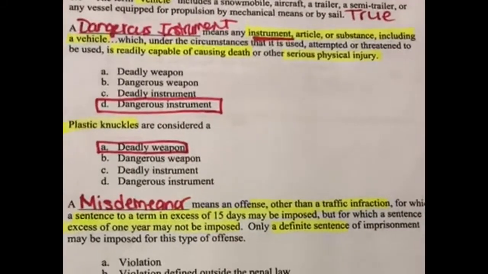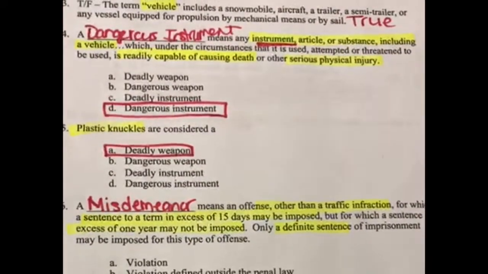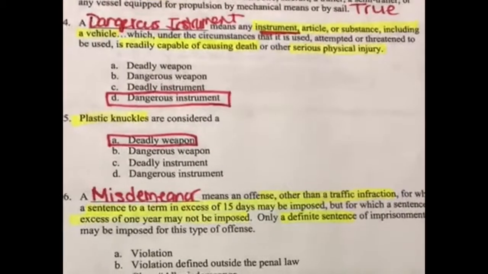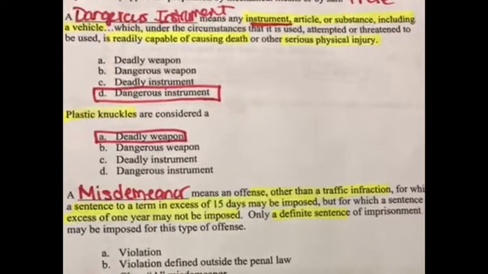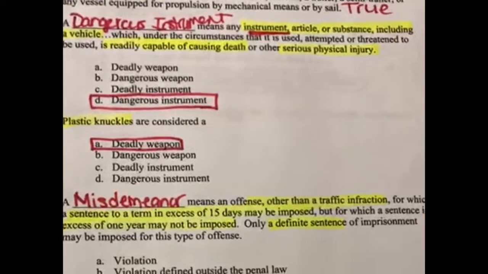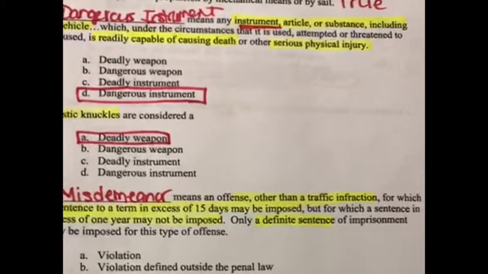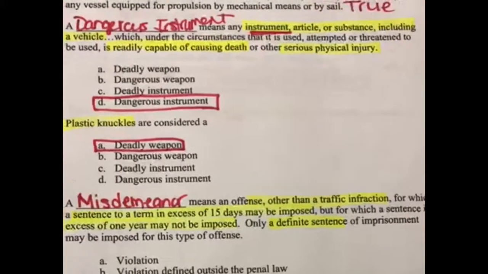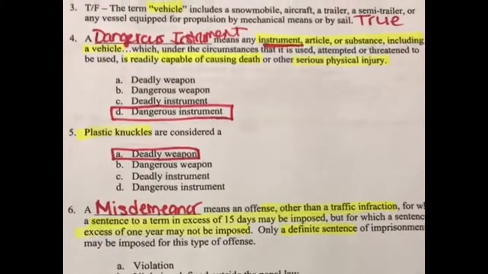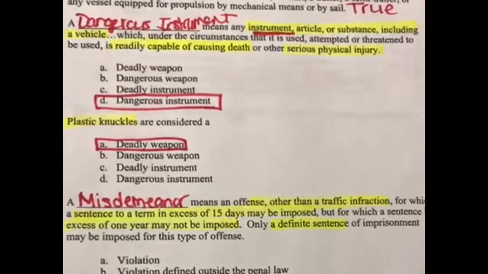For instance, as an example, a car can be a dangerous instrument if the person is under the influence of drugs or alcohol, causes an accident, and causes serious physical injury to a person, or kills them. The car can act as a dangerous instrument in that case.